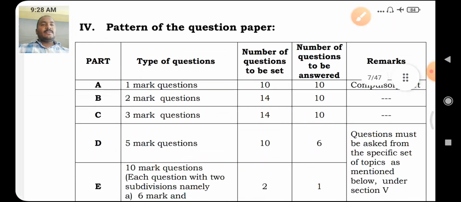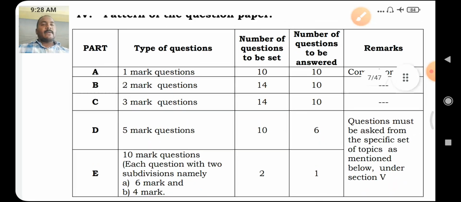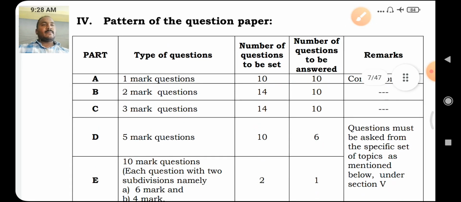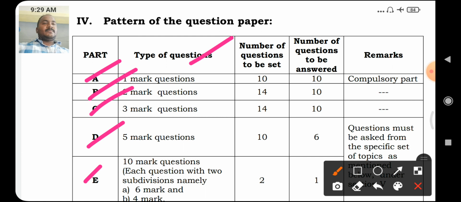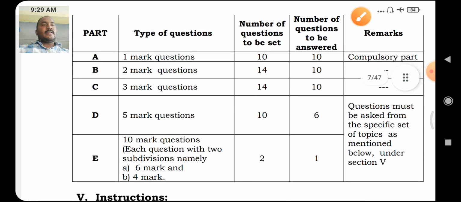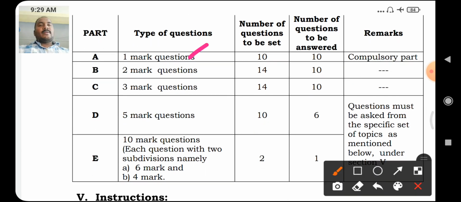Now we will discuss the pattern of the question paper. There are 5 parts: part A, part B, part C, part D, part E. Types of questions, number of questions to be set, number of questions to be answered, and remarks. Okay. In part A, 1 mark questions are there.